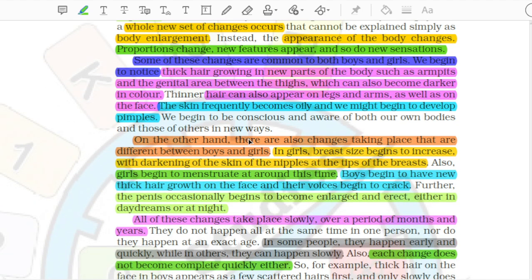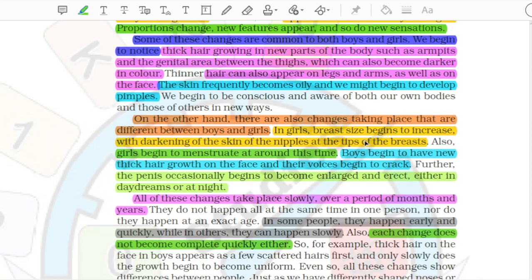On the other hand, there are also changes taking place that are different between boys and girls. In girls, breast size begins to increase, with darkening of the skin of the nipples at the tips of the breasts. Also, girls begin to menstruate at around this time. Boys begin to have new thick hair growth on the face and their voices begin to crack.